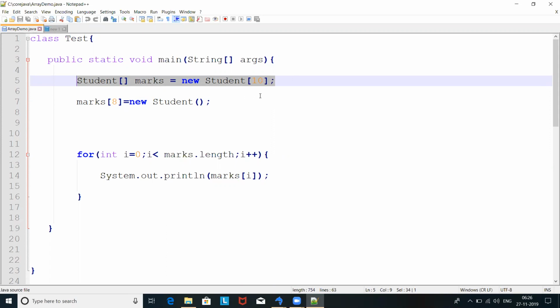So these are the limitations. If you declare a size of 10 but use only 3 or 4, the remaining memory gets wasted. That is the memory wastage. These are some disadvantages, but the advantages are we can hold a group of values of similar type of data, and accessing the elements from the array is very fast as we get them by index.